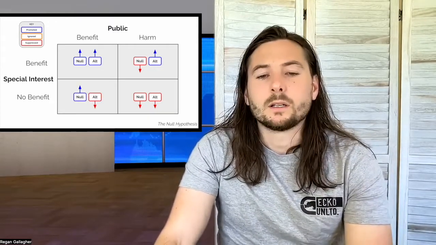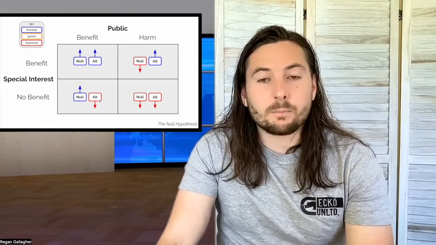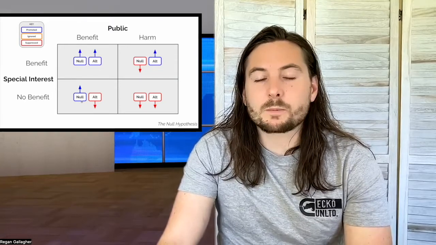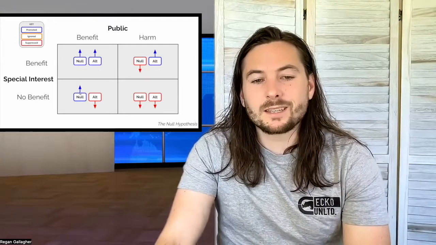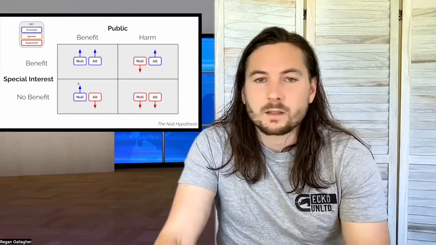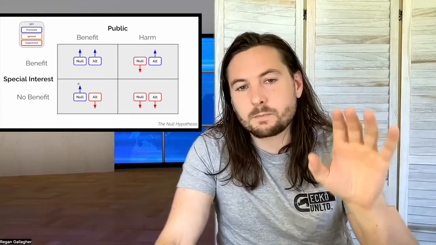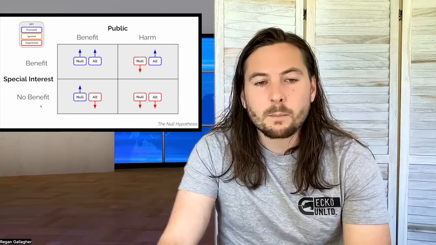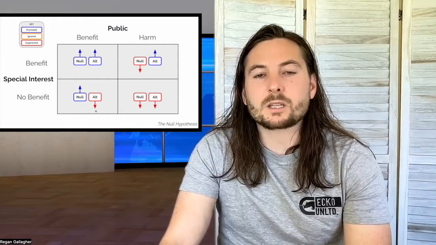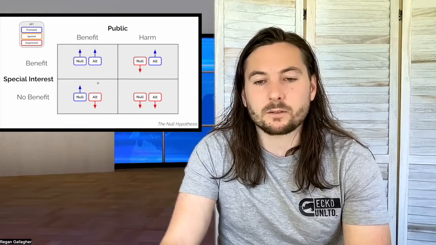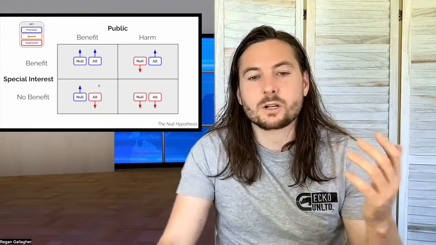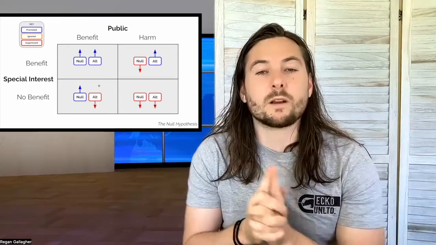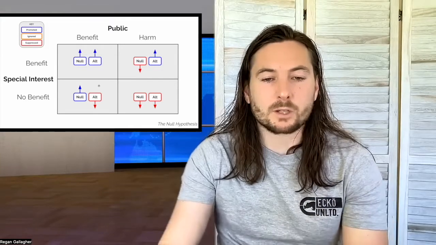But there are more. Similarly, things that are beneficial to the public that have no benefit to special interests, we would expect under the null hypothesis that there is no conspiracy, that these things would still be promoted. It's good for the public, special interests get no benefit, so we should see these things being promoted. But under the alternate hypothesis, this is another black swan event. This is something where, because it doesn't benefit the special interests, it will be suppressed, even if the public does benefit. So if we found evidence in which public benefits were being suppressed because there was no benefit to special interests, this again would be another black swan event.